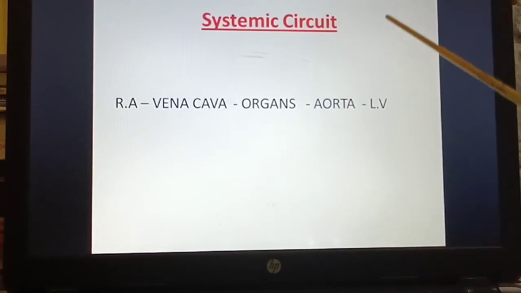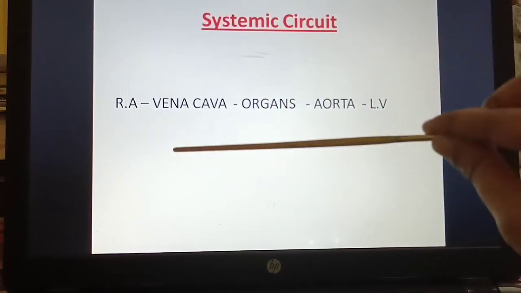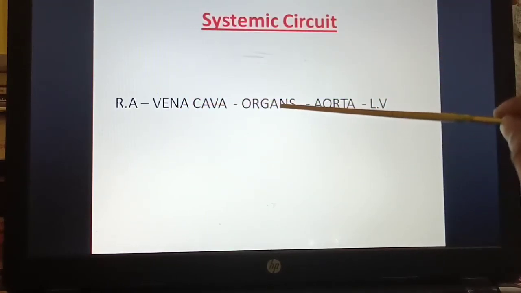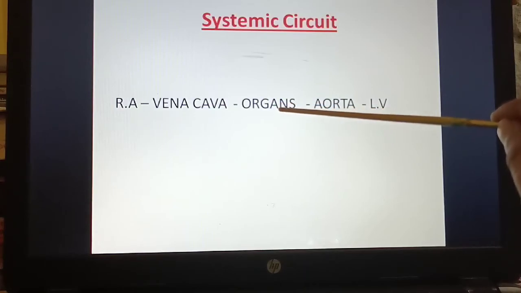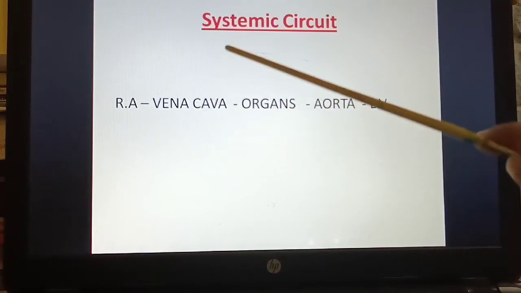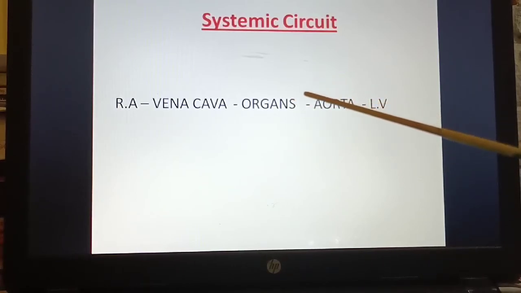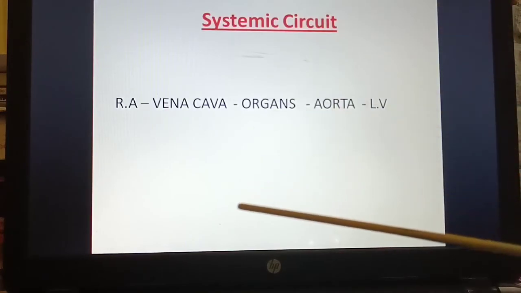Next is the systemic circuit. Systemic is connected with the organs. So from the left ventricle through the aorta it goes to the organs, and from the organs through the vena cava it goes to the right atrium. Anyway you can say, since it is connected with the organs it is called the systemic circuit, and since the other was connected with the lungs it is called the pulmonary circuit.